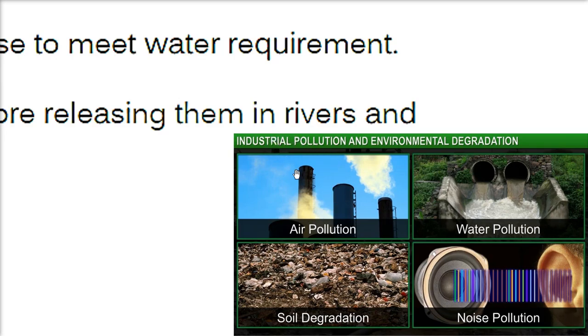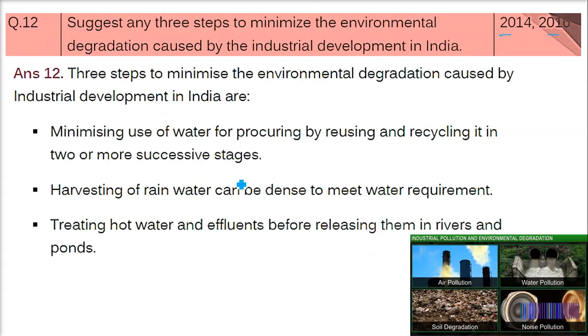But once the industries are established, they pollute. And since they pollute, they degrade the environment, and this environment is where we live. They cause air pollution, water pollution, and soil degradation. Soil degradation means the soil is no longer fertile because of these wastes, mostly toxic waste, and of course noise pollution. So there are certain steps to minimize the environmental degradation caused by industrial development in India, or any developing country.